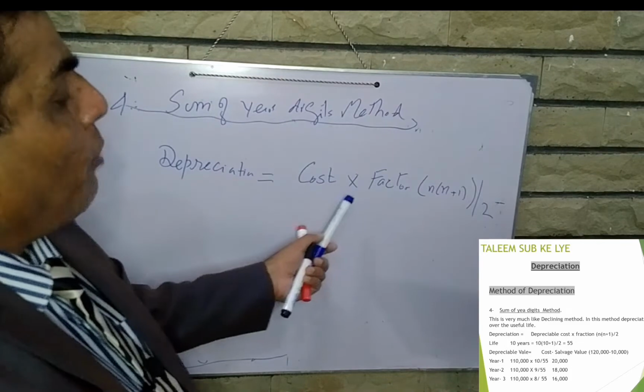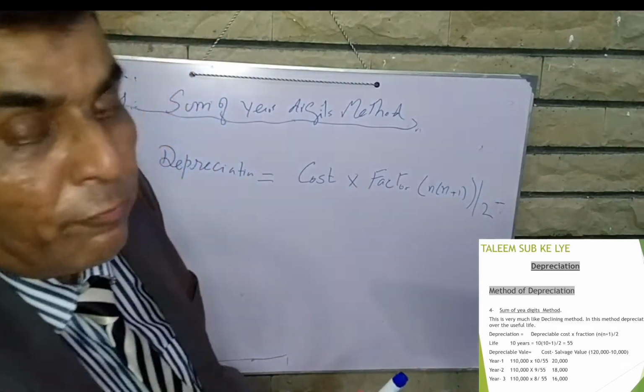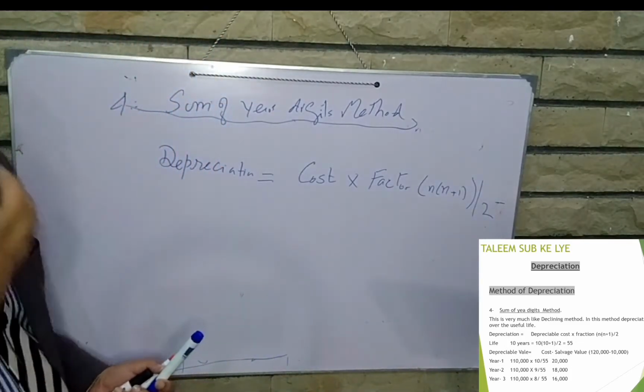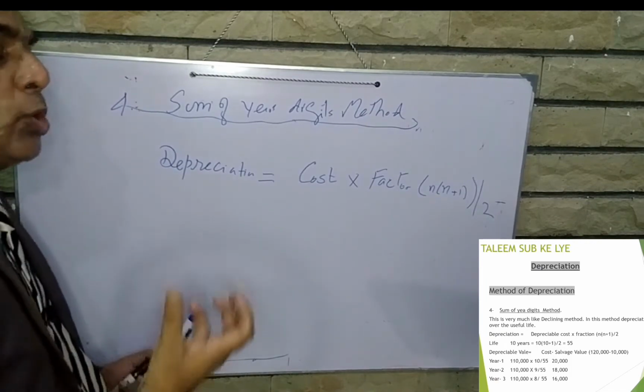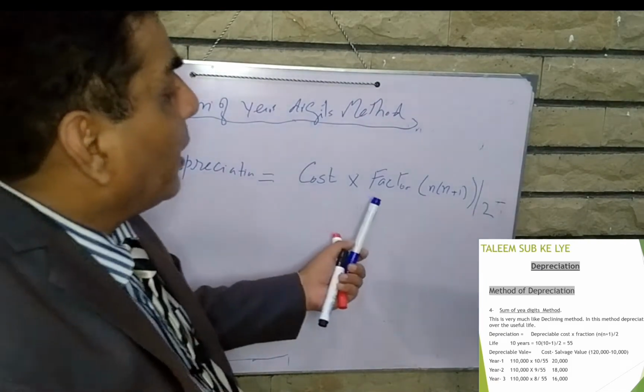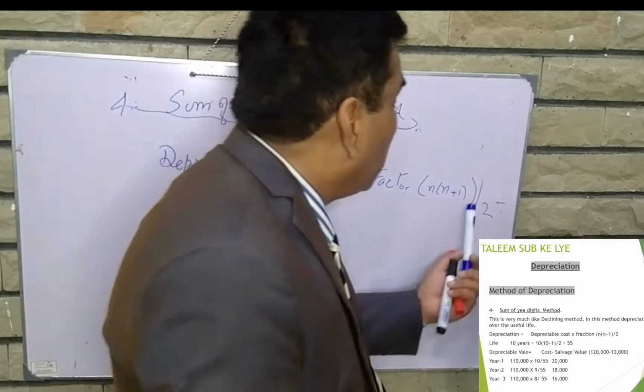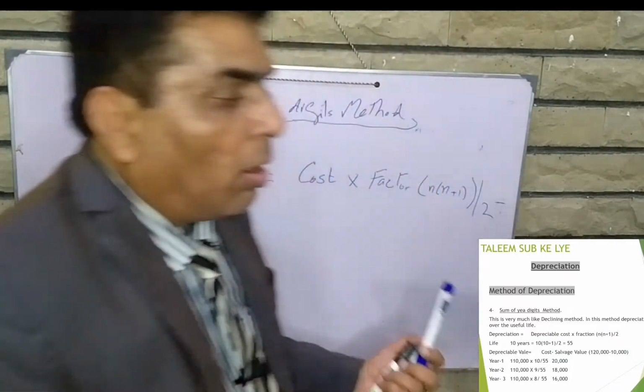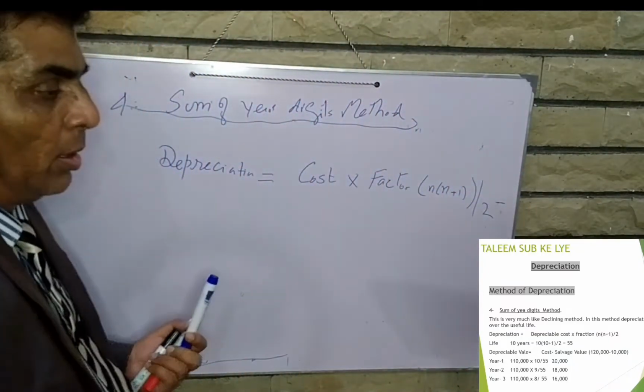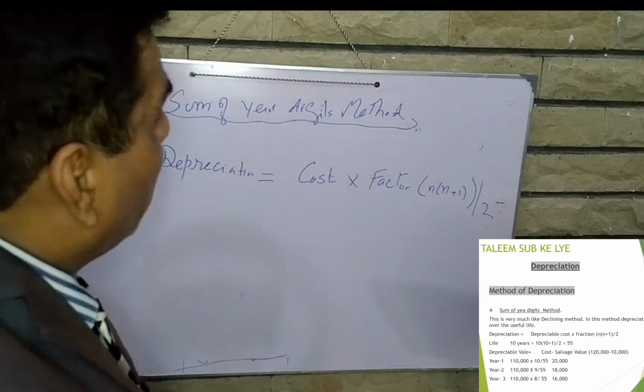Cost into factor. Now in this we calculate a factor, and multiply it by the cost. The formula for the factor is n into n plus 1 divided by 2, and n is the life of the machinery.